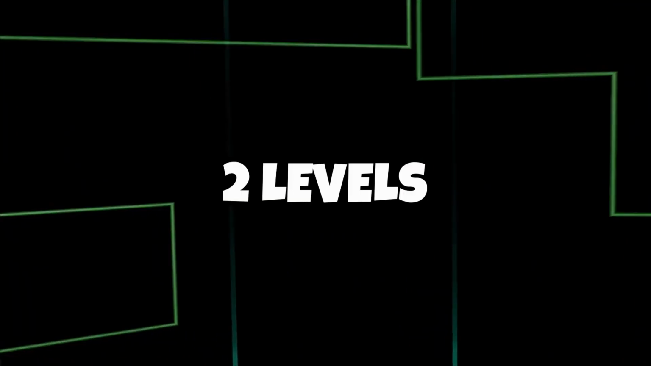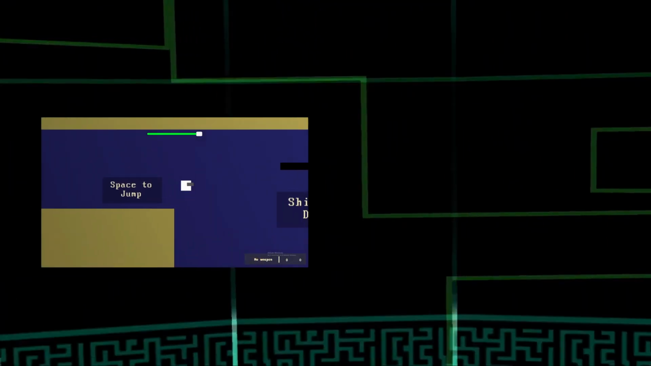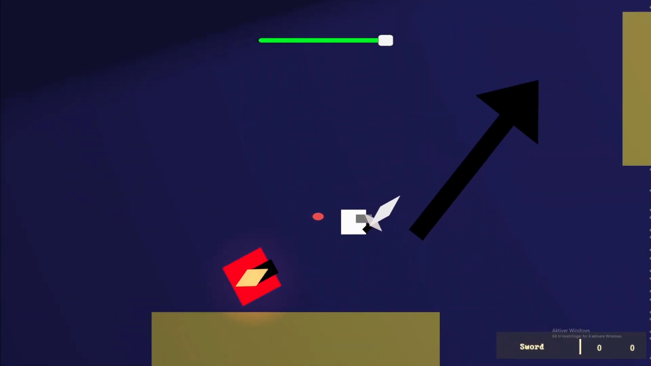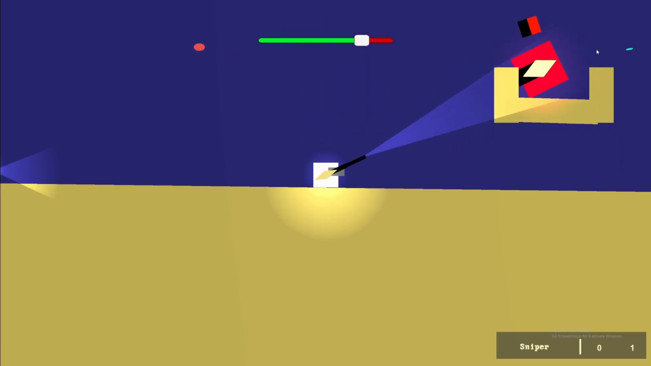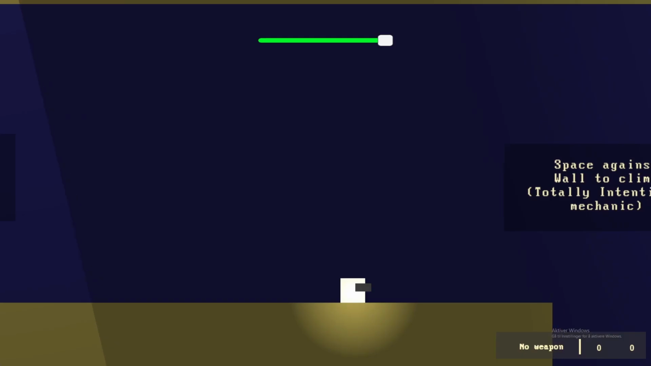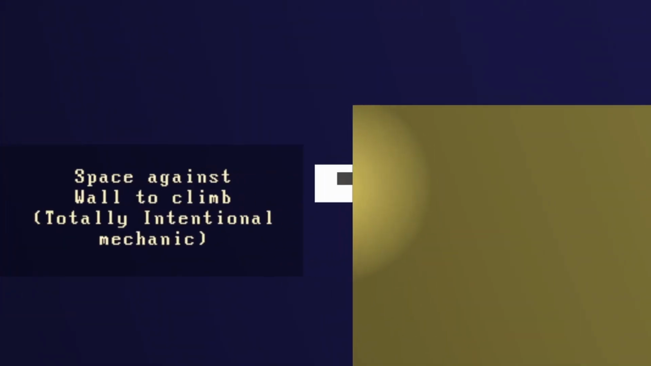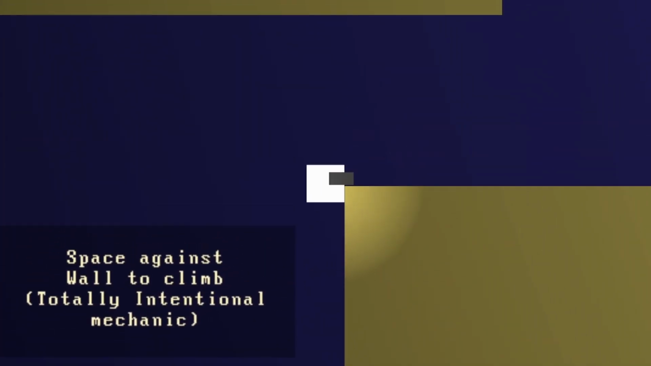I then made 2 levels, one tutorial level and one actual level, and I tried my best to include every mechanic and weapon and power-up that me and Chat have made so far. Fun fact. While making the first level, I discovered that you can climb walls in this game for no reason. A totally intentional game mechanic, yeah, I know.